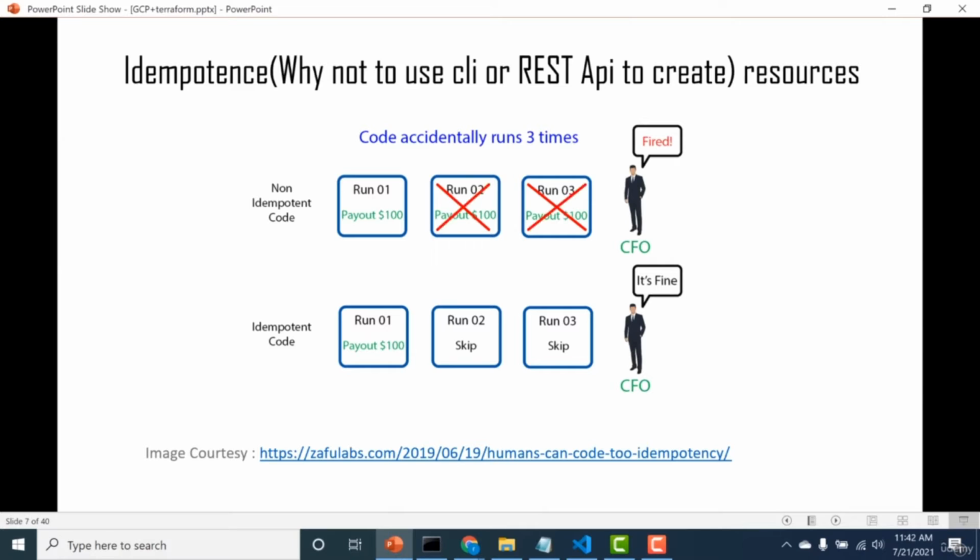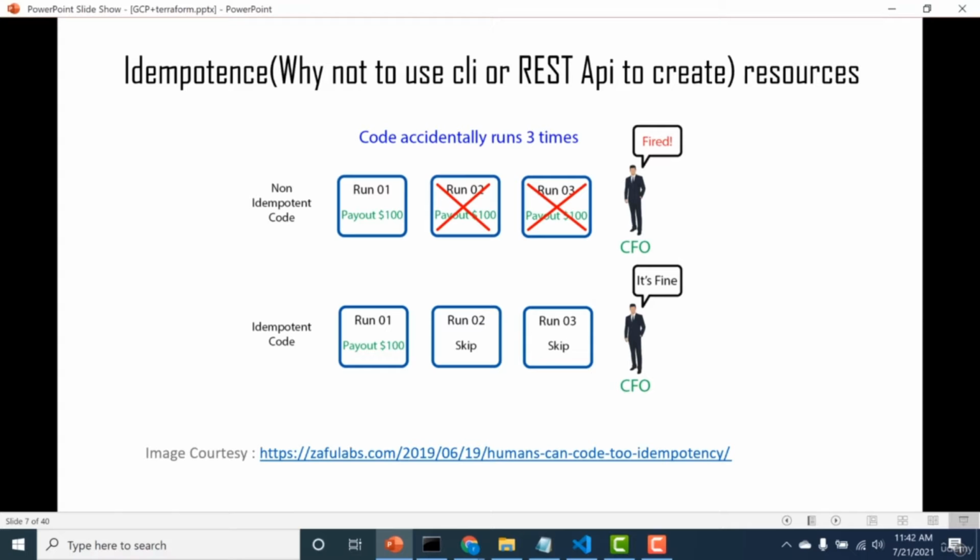Now if you've used any of the cloud providers, you know that each of these cloud providers also provides CLIs or REST APIs to create resources. So why would you want to use Terraform instead of using these CLIs or REST APIs to create resources? Well, the idea behind that is idempotency. The REST APIs and the CLIs are not inherently idempotent.